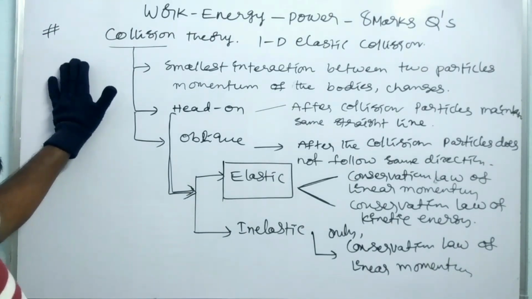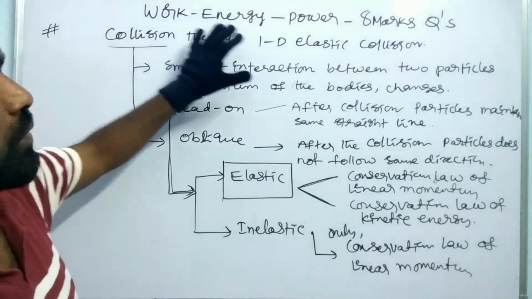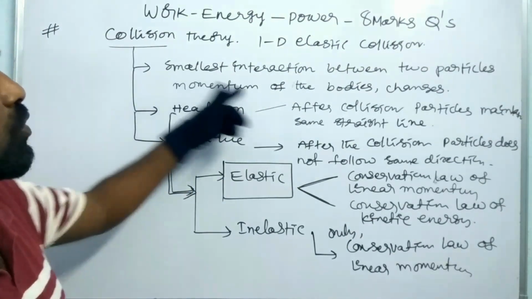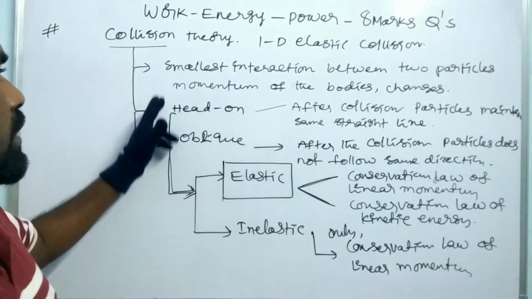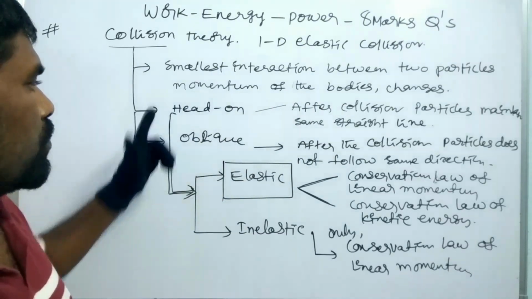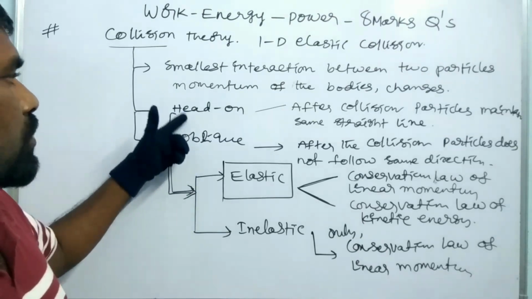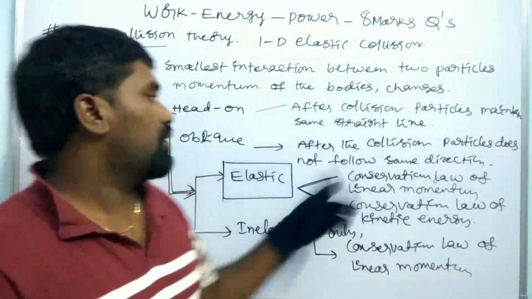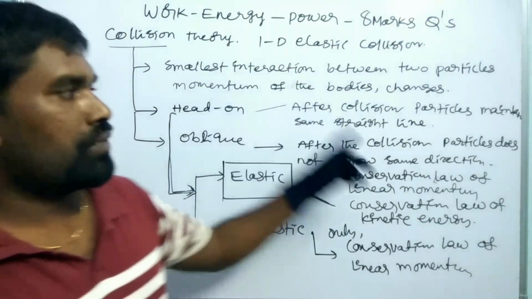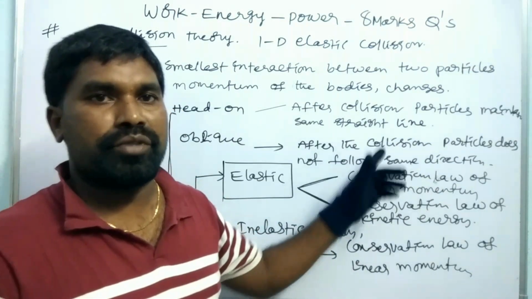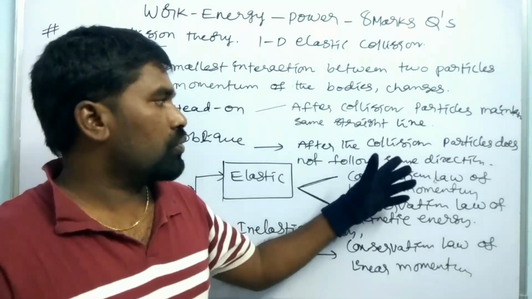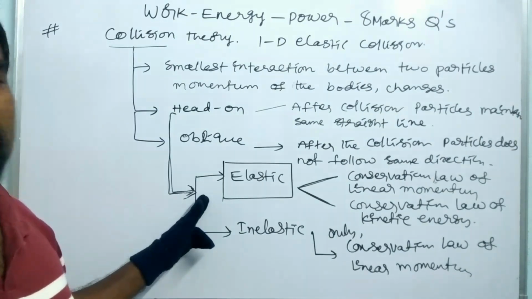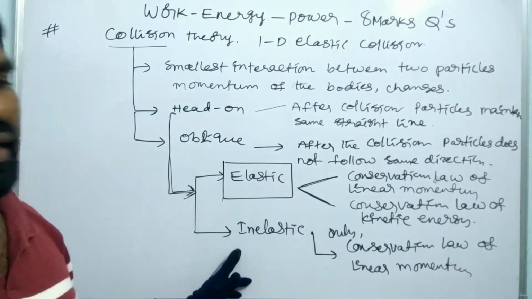Right. So collision is the smallest interaction between two particles. In collision theory, the momentum changes, and collisions are of two types: head-on collision and oblique collision. In head-on collision, the particles after collision maintain the same straight line, but in oblique collision, they do not maintain the same straight line. They go in random directions. Head-on collisions are separated into elastic and inelastic.